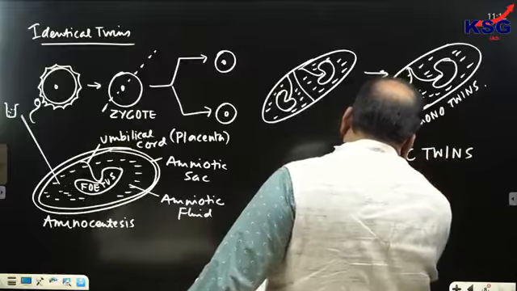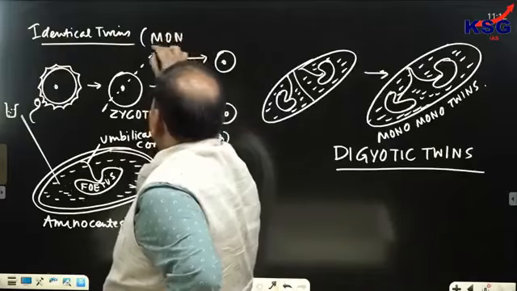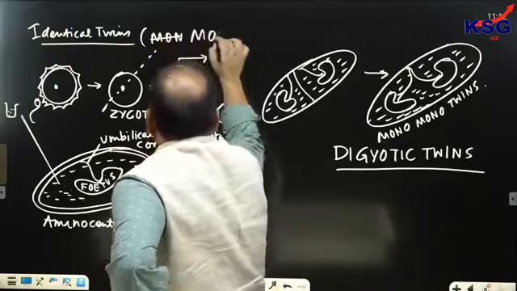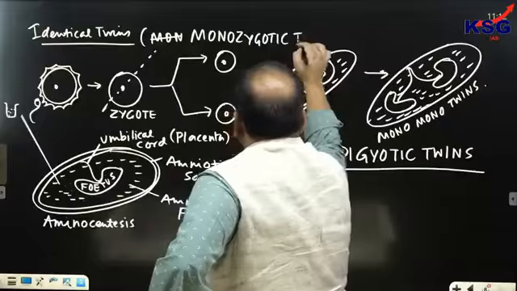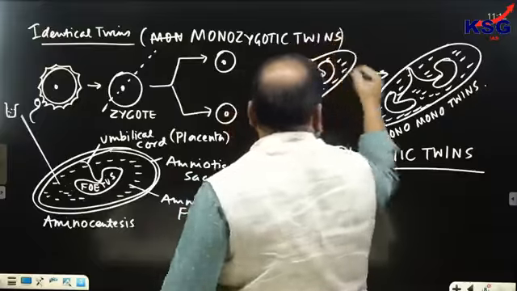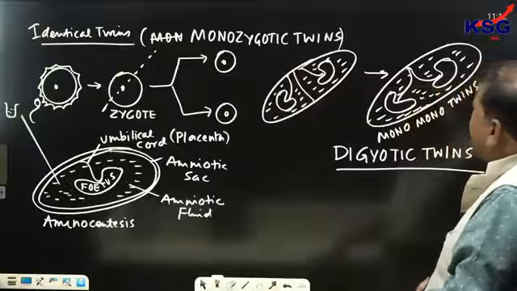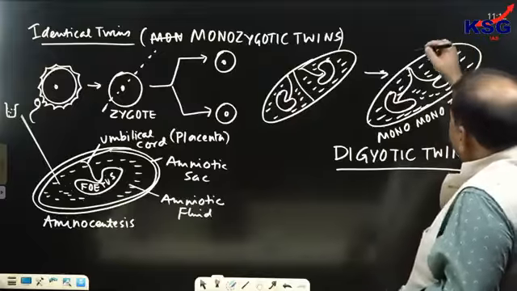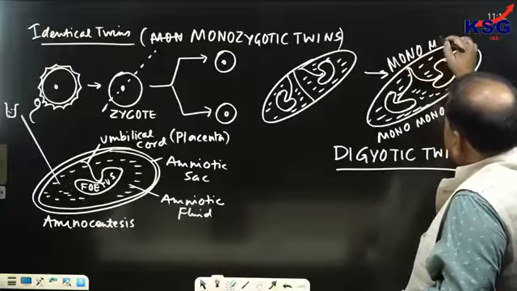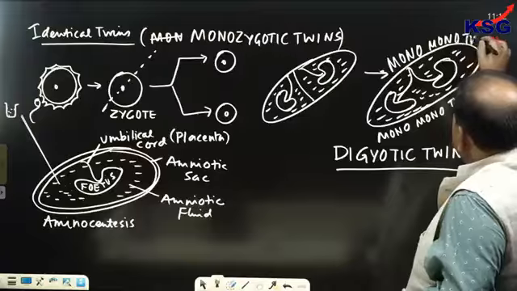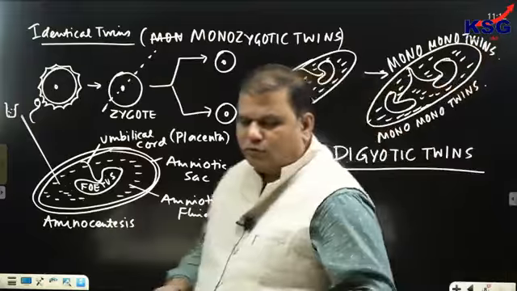Dizygotic twins. And this is called as what? Not mono twins, monozygotic twins. And in the rare case where the fetuses leading to the birth of identical twins are present in the same amniotic sac and sharing the same placenta, they would be called mono twins. This is a case of mono twins.